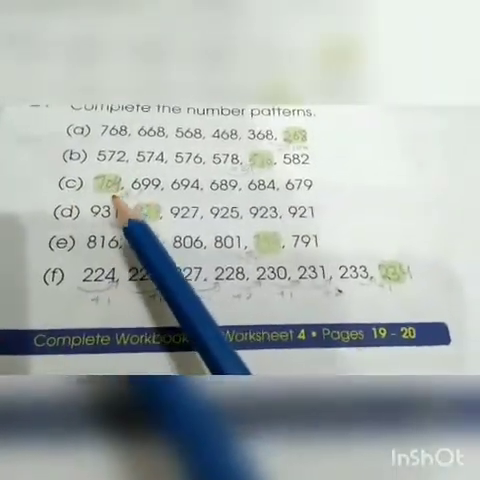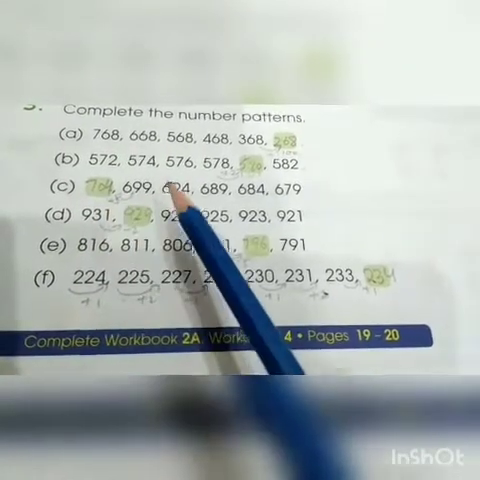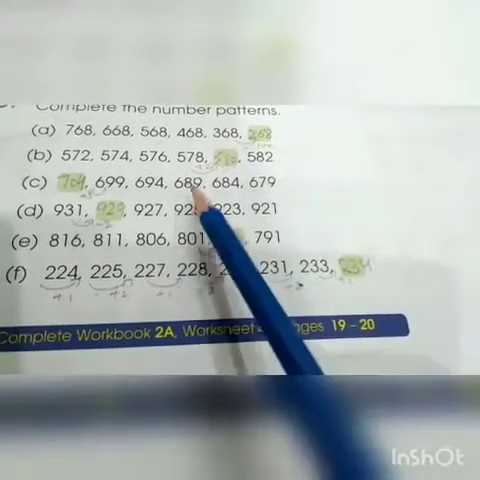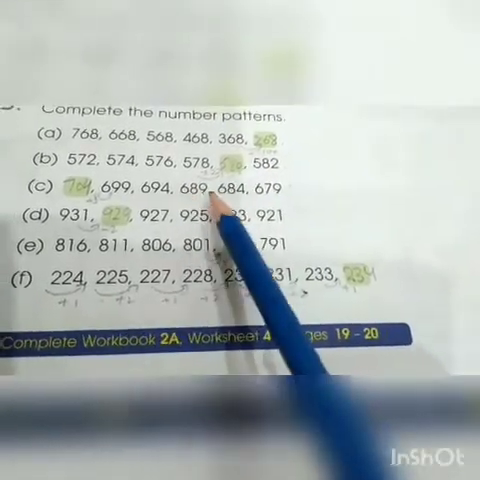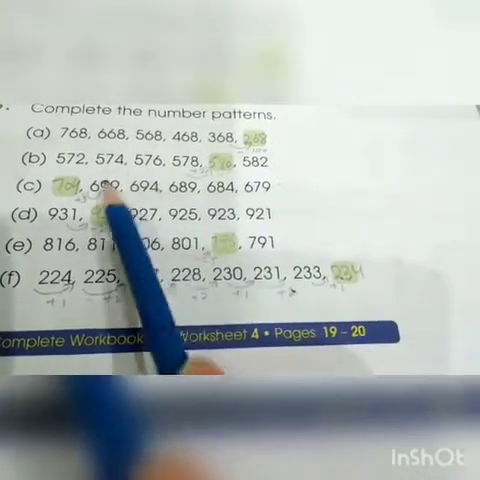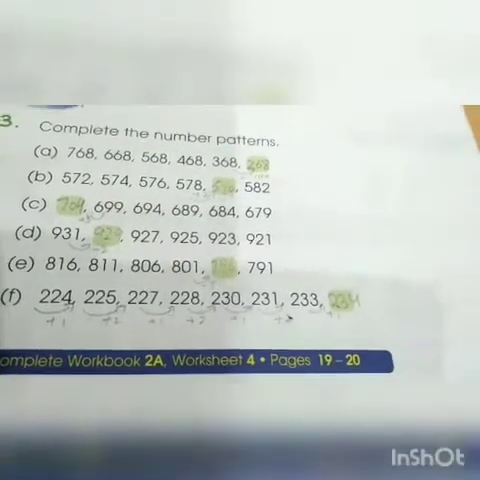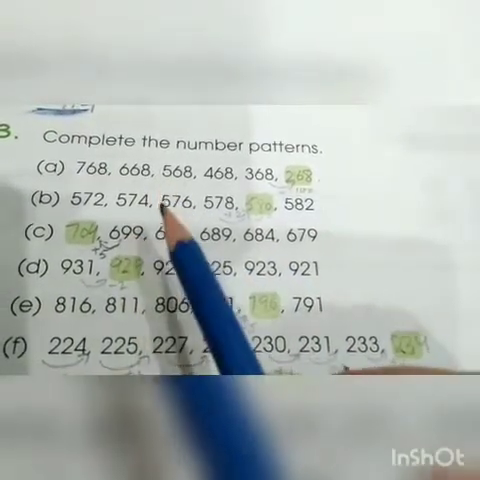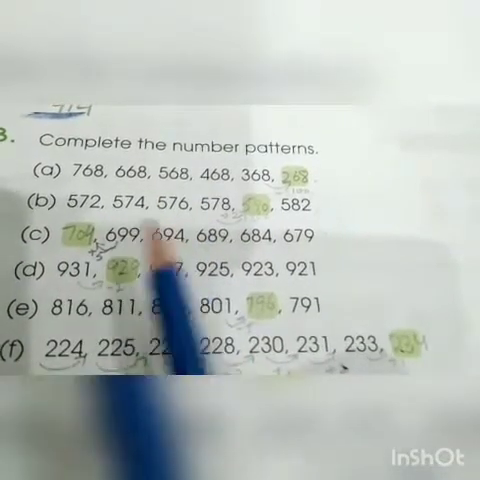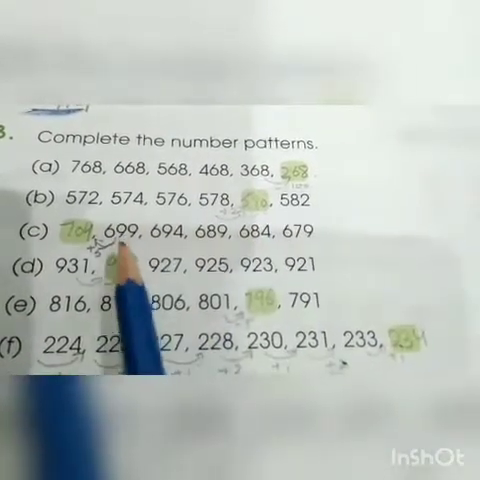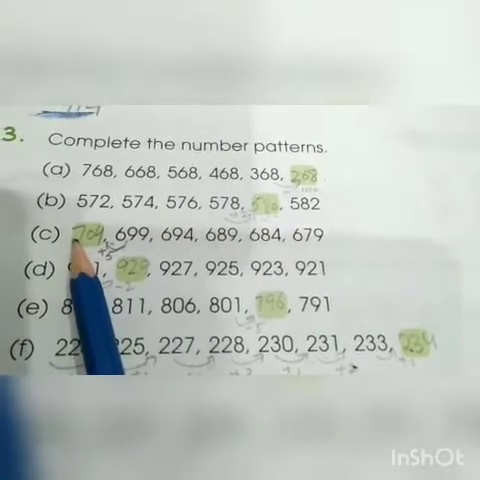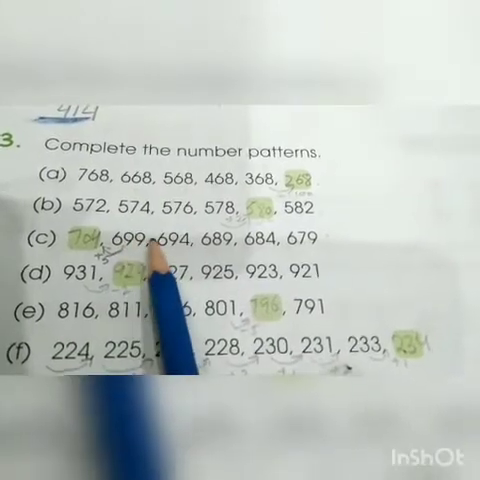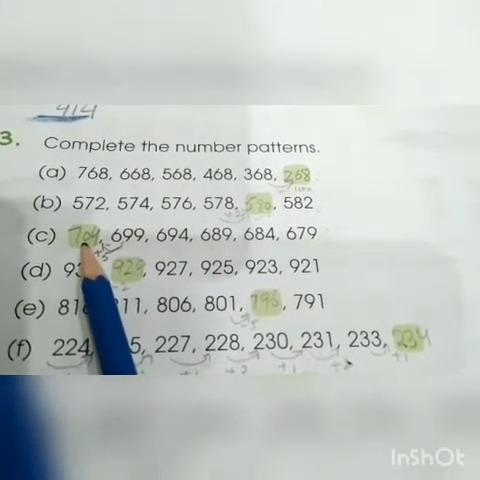Part C. What is the missing number? We start from the end number. 679, 684, 689, 694, 699. Each number is 5 more than the number after it. The missing number is 704. 699 plus 5 equal to 704.